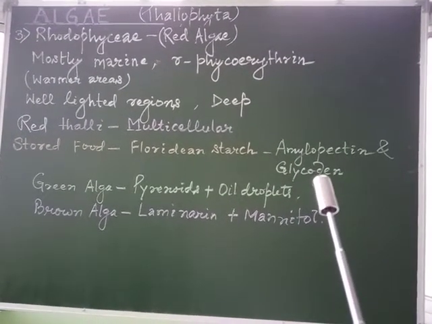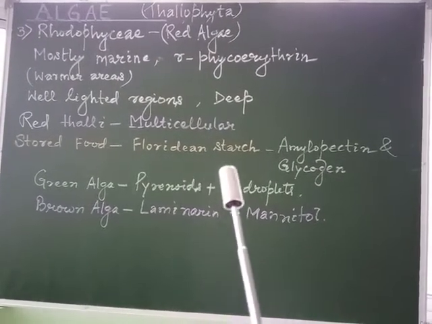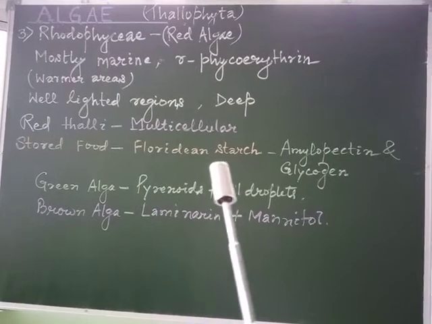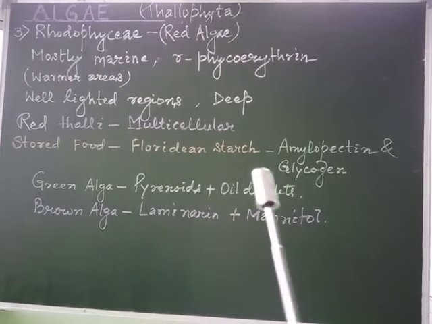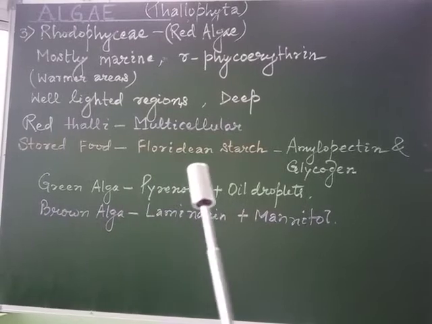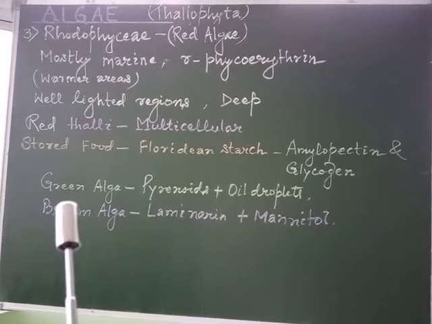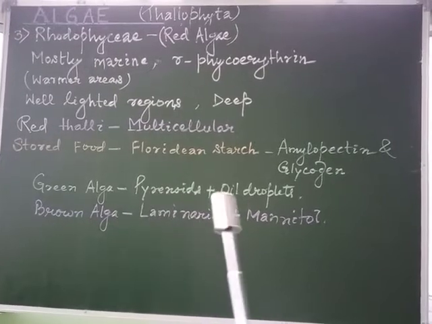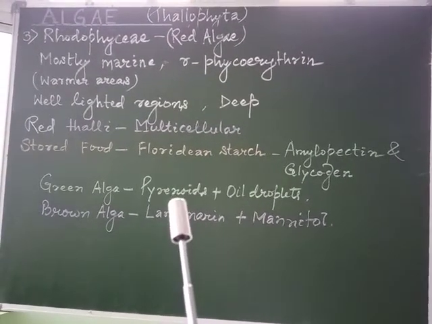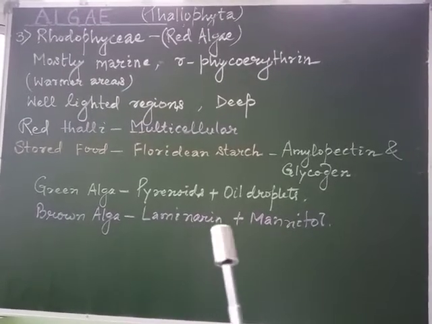In the case of plants, starch is the reserve food material, but in this case we may observe that red algae also has the stored food in the form of glycogen, which is in the form of Floridian starch. As we have discussed, in green algae pyrenoids and oil droplets were the stored food materials, whereas brown algae had laminarin and mannitol.